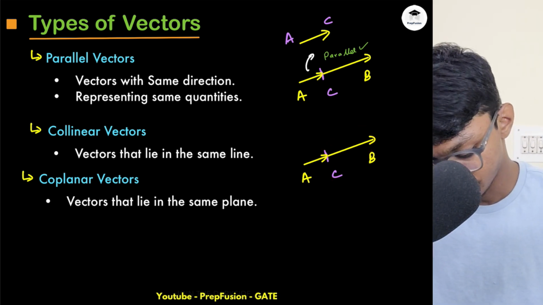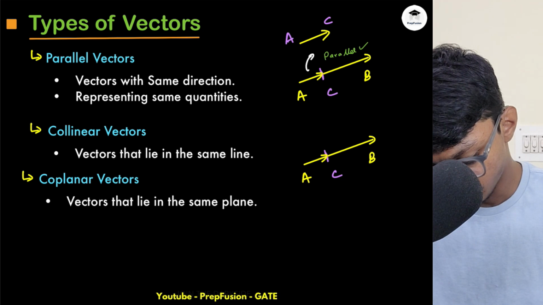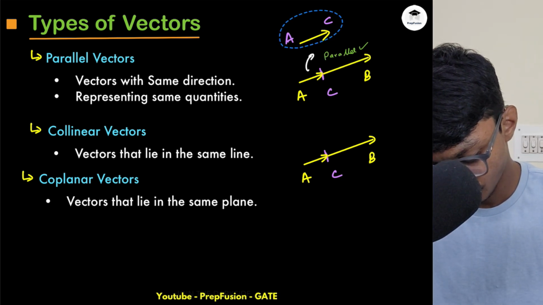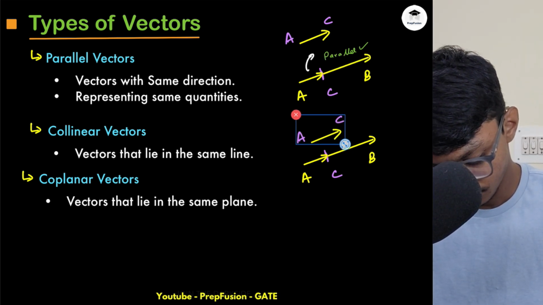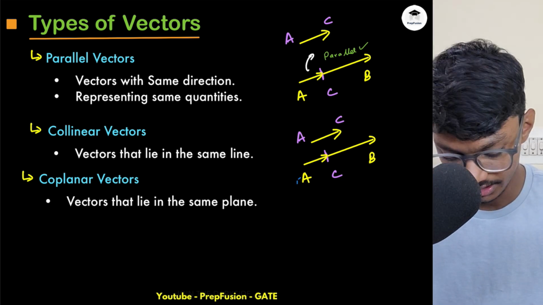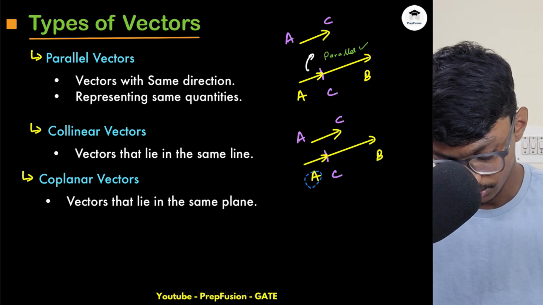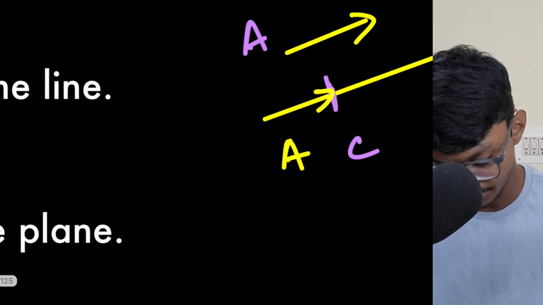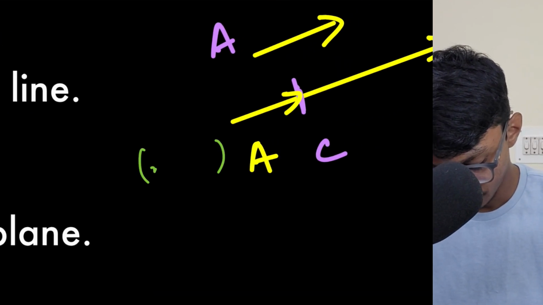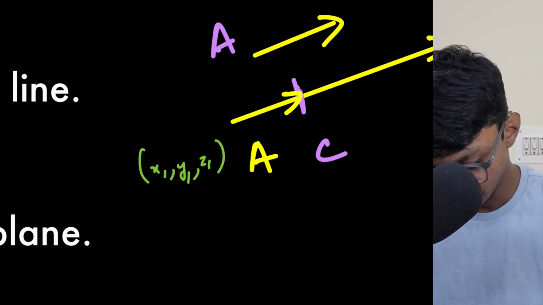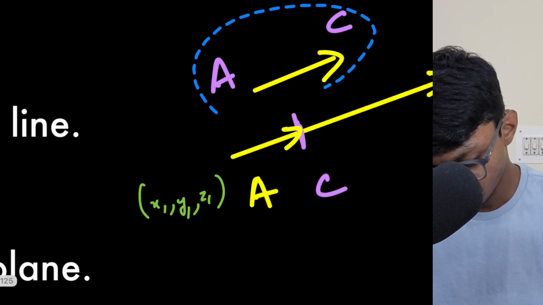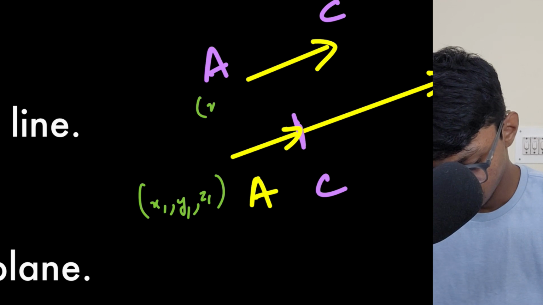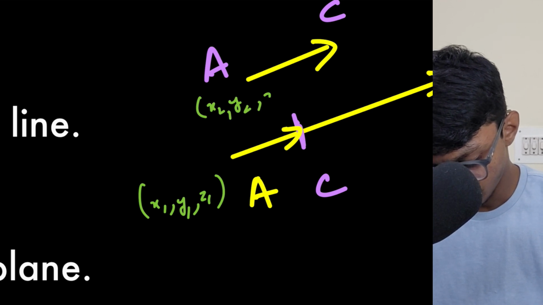But this vector, if I now keep this here, obviously the coordinates have to be marked. So let's say this is some x1, y1, z1, and this is some x2, y2 and z2.